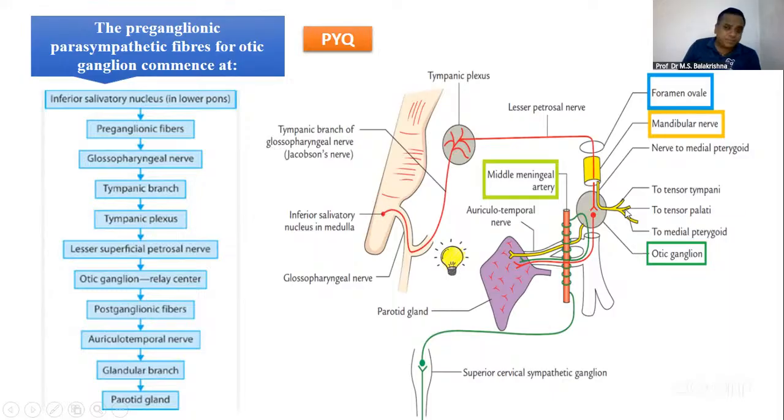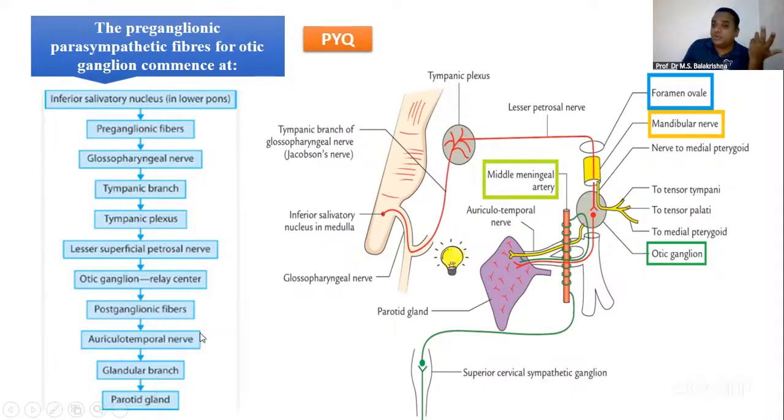That's what you say, parasympathetic and sympathetic, right? Very important. So it starts with the inferior salivary nucleus in the pons. Then the preganglionic fibers go to the glossopharyngeal nerve, tympanic branch, tympanic plexus, lesser petrosal nerve, and then to the otic ganglion, and after the otic ganglion to the auriculotemporal nerve, which reaches the gland.